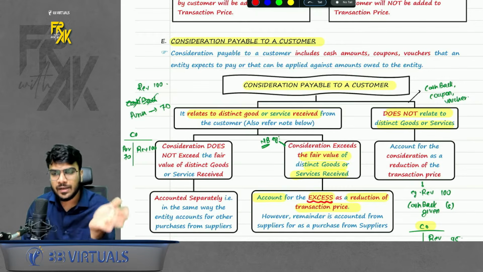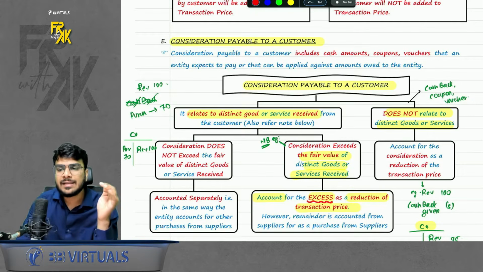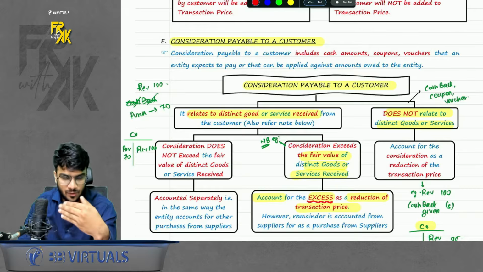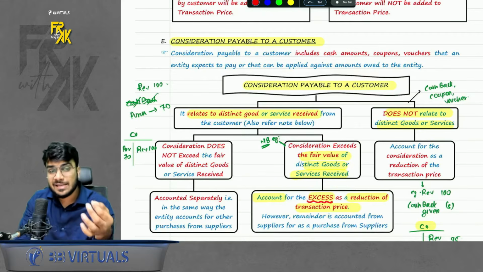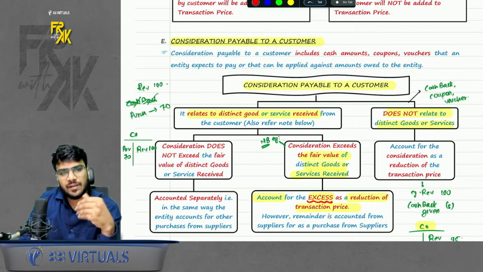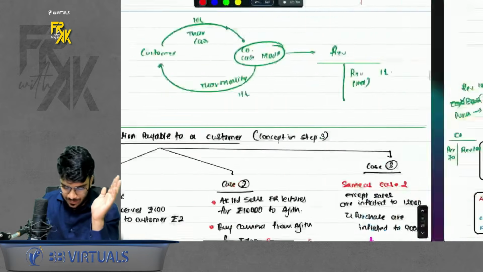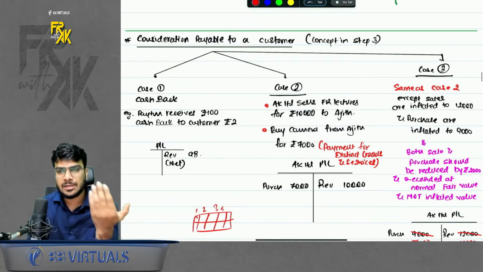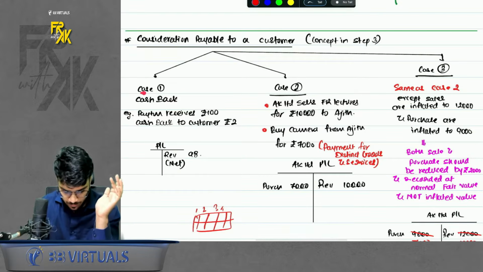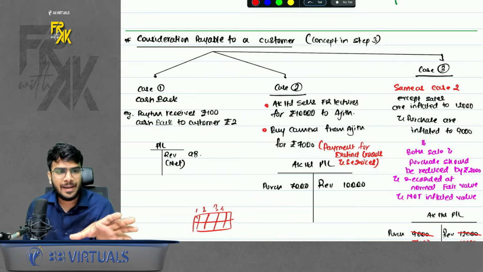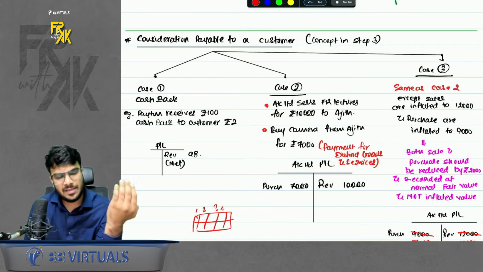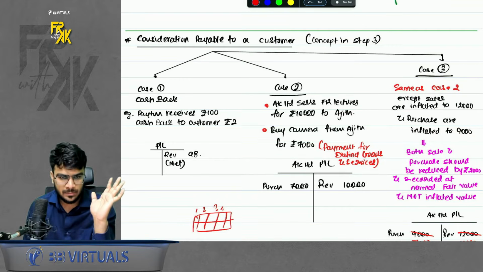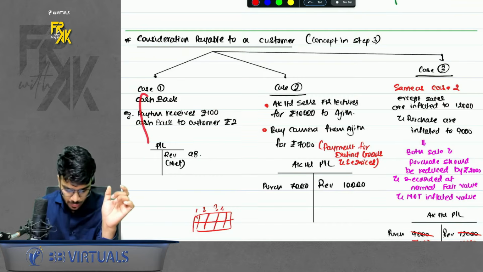See, ideally when the company sells anything, it receives consideration from the customer. Here the point is consideration payable to a customer. Sir, when will you pay the consideration to a customer? So here there are three cases which I discussed. Case 1, you might pay the consideration to the customer in the form of a cashback. For example, you are Paytm company, so Paytm receives 100 rupees and gives a cashback to the customer. So here Paytm should record the revenue on net basis.